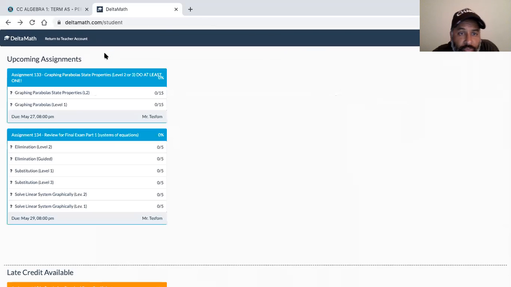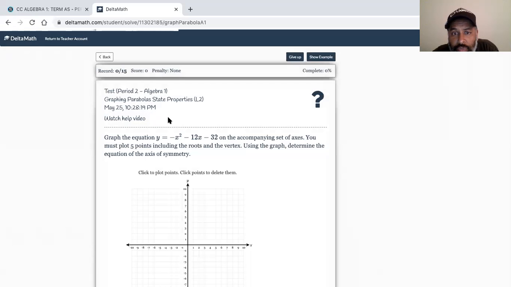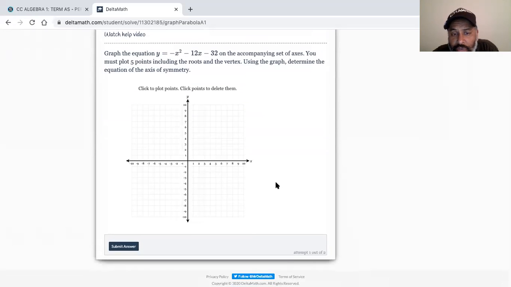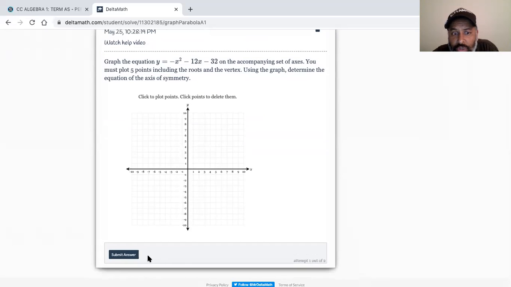So there are 15 questions there on level 1, and 15 questions on level 2. Very similar. But here you're going to have to input the answer to the question after you graph it. Then it says, use the graph to determine the equation of the axis of symmetry. So you're going to have to answer your question afterwards. After you graph it, you're going to have to actually put in your answer here.